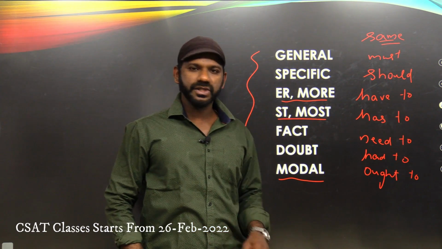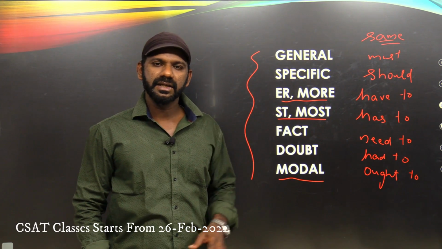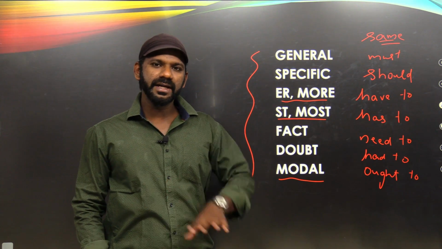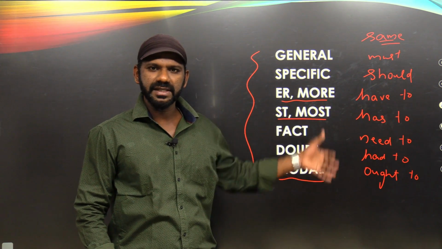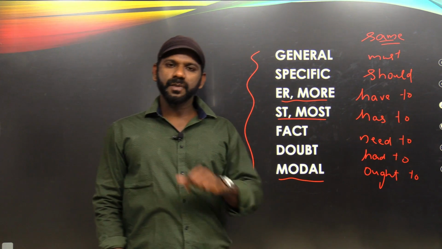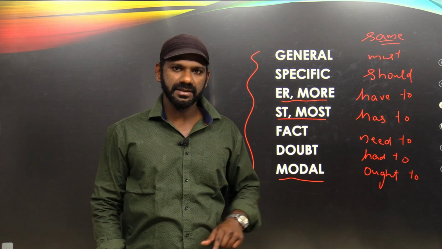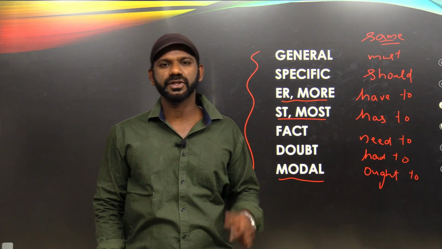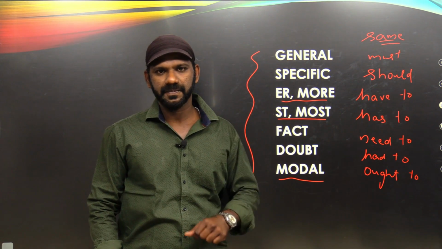Now, if you find any option containing a modal, that means any of these words, just see whether there is any modal in the sentence that talks about that option. If any of these words is not there in that sentence, just eliminate that option. If an option talks about a compulsory action, the sentence that talks about the option must also speak about a compulsory action, or else we just need to eliminate that option. Now, before selecting an option, we need to keep two things in mind, right?